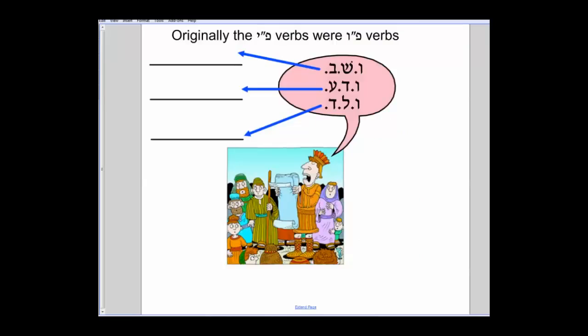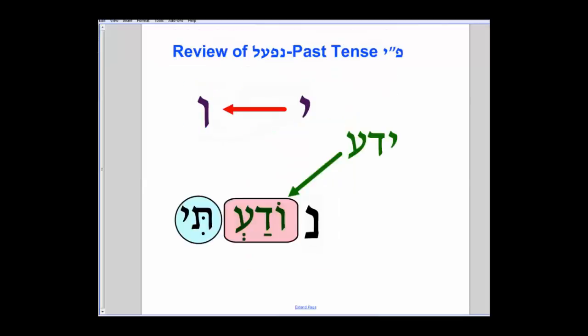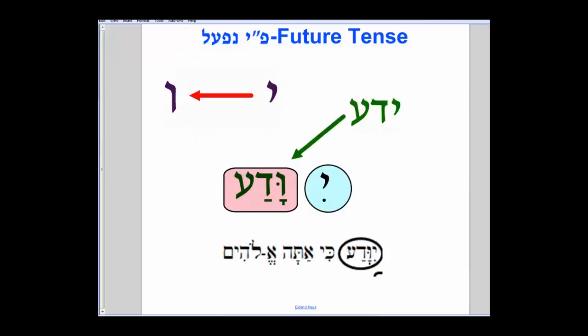So yashav, right, yashav was originally what? Vav Shin Bet. How about Vav Dalet Ayin? Today we would know it as yada. And Vav Lamed Dalet being yalad. Okay? So historically, this is how it was said, and we changed it for Kal. It wasn't changed for Niphal, we saw this last unit. The shoresh is yada.